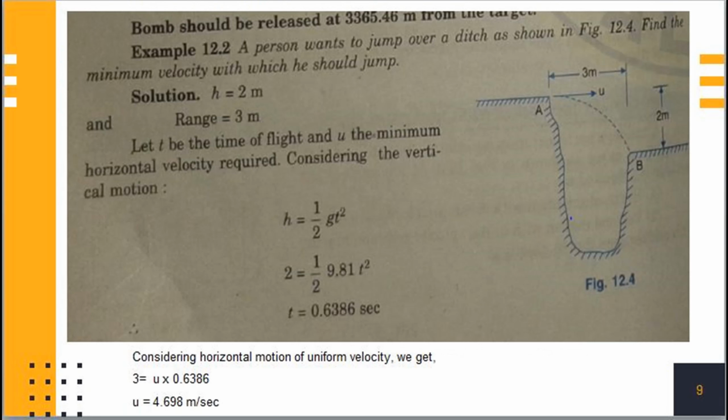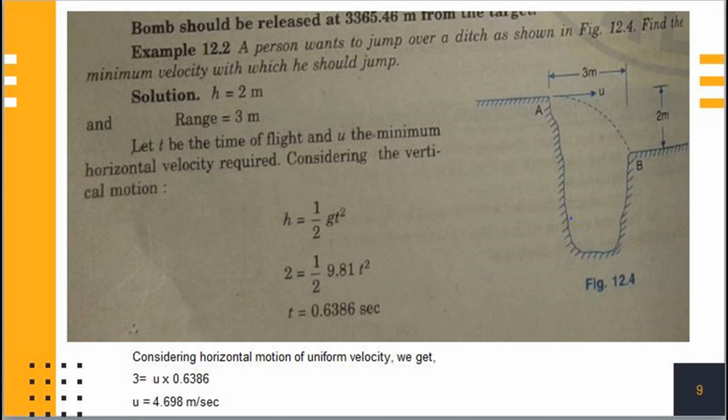Next problem. A person wants to jump over a ditch as shown in the figure. Find the minimum velocity with which he should jump. In this figure, let A be the initial point of the ditch and B be the final point of the ditch. In between these 2 points, horizontal range is 3 meter and height is 2 meter. In this problem, given entities are h is equal to 2 meter and range is equal to 3 meter.